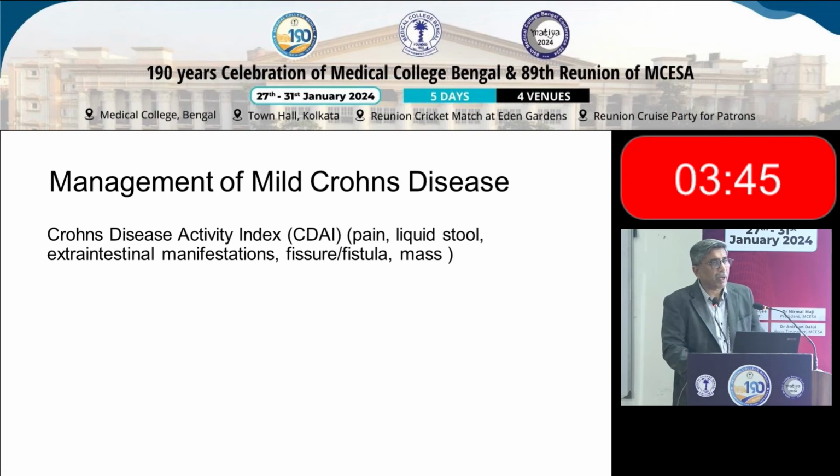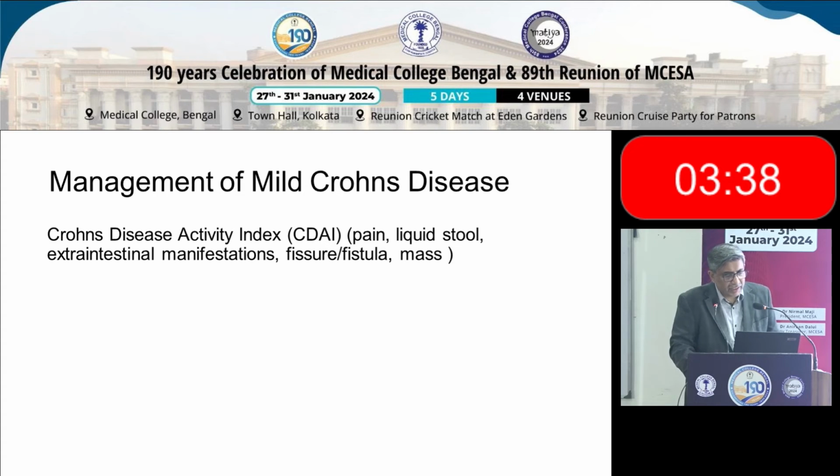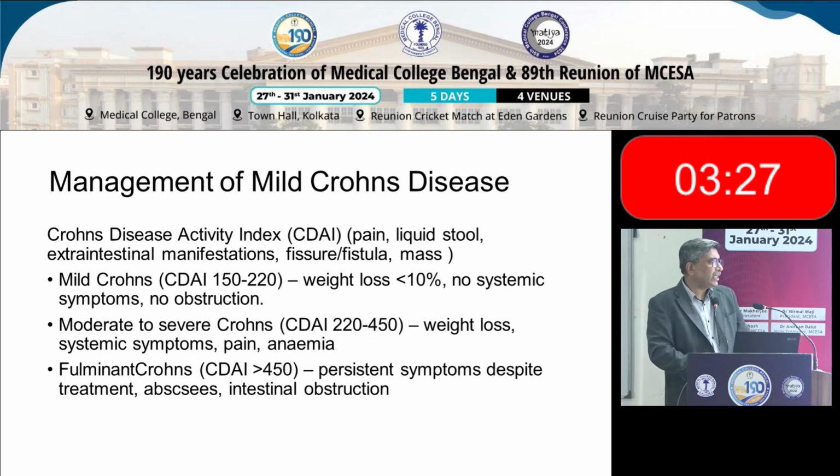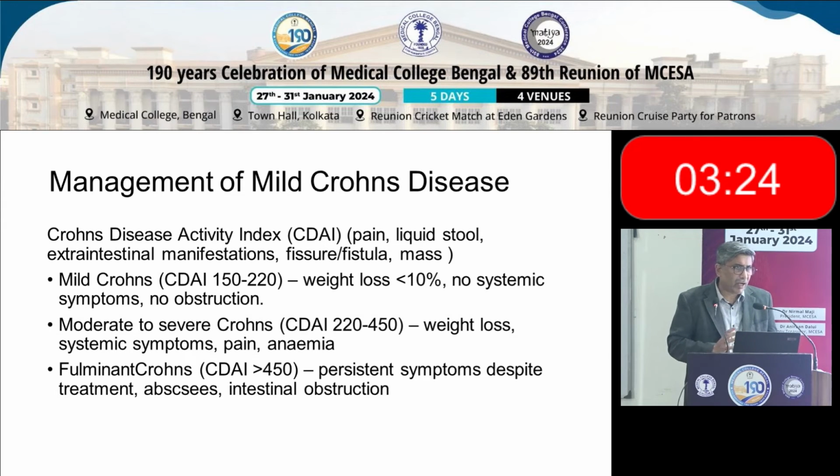So if you go to mild Crohn's disease, I will very briefly touch on how we assess it. There are two things: Crohn's disease activity index and Harvey-Bradshaw index. So this is quite often used. You can use your app and do a CDAI score quite easily. There are multiple factors. And what we see is that the CDAI is around 150 to 220, it's a mild disease. More than 450 is severe. In between is moderate. You can assess it by doing the score, but mainly it's the weight loss and the systemic symptoms which often affect it.